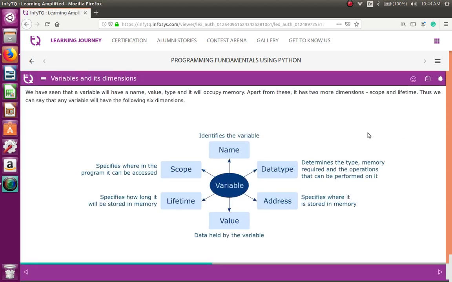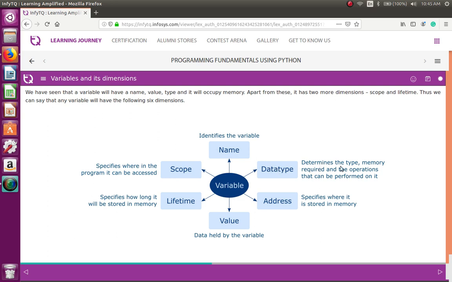We have seen that a variable will have a name, value, type, and it will occupy memory. Apart from these, it has 2 more dimensions, scope and lifetime. Thus, we can say that any variable will have the following 6 dimensions: name, data type, address, value, lifetime, and scope. So name helps us to identify the variable. That's the reason sometimes people call it an identifier.